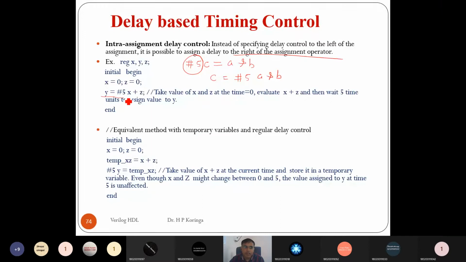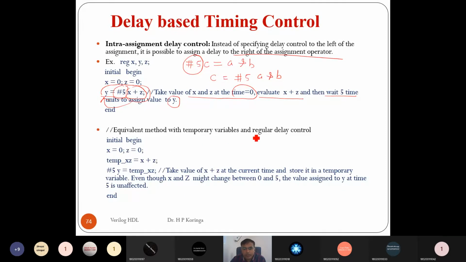So here y is equal to #5 x plus z. It takes the value of x and z at time equal to 0, evaluates x plus z, and then waits for the 5 time units to assign the value to y. Right? So at 0 time units it evaluates x plus z, and after evaluating, it waits the specified time units to assign the right hand side to the left hand side operator. Okay.